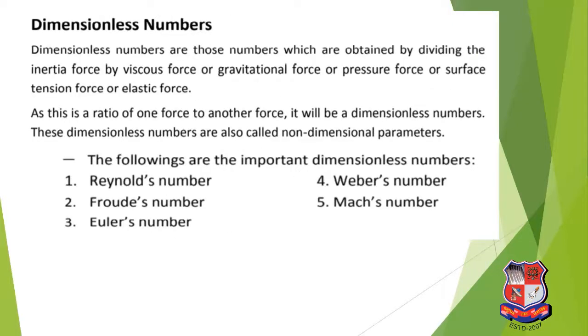Dimensionless numbers. Dimensionless numbers are numbers obtained by dividing inertia force by viscous force, gravitational force, pressure force, surface tension force, and elastic force. There are different types of dimensionless numbers: Reynolds number, Froude number, Euler's number, Weber's number, and Mach number.